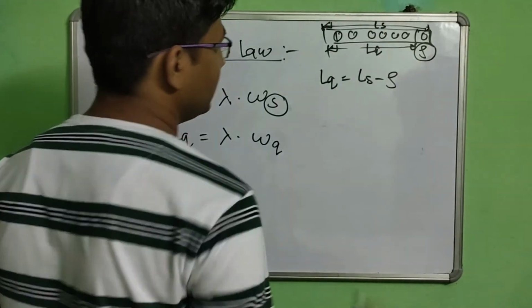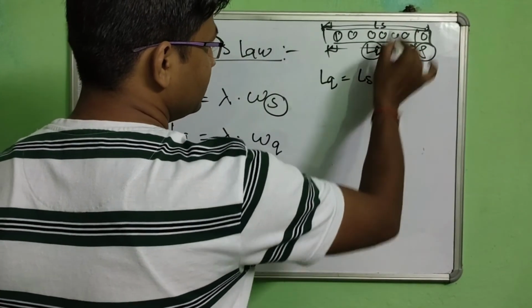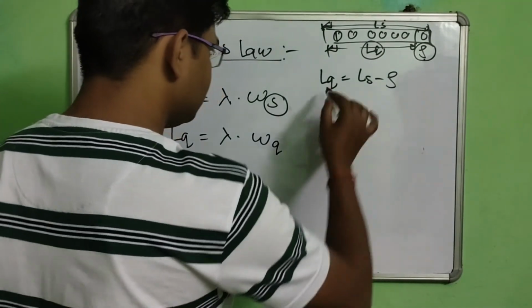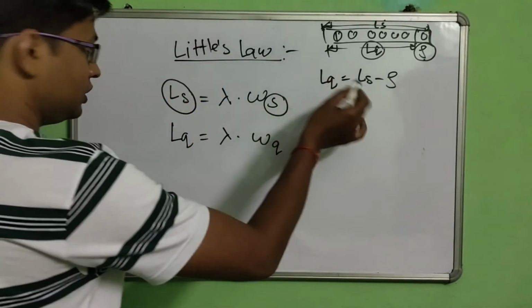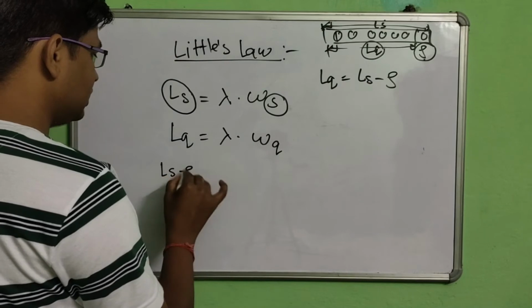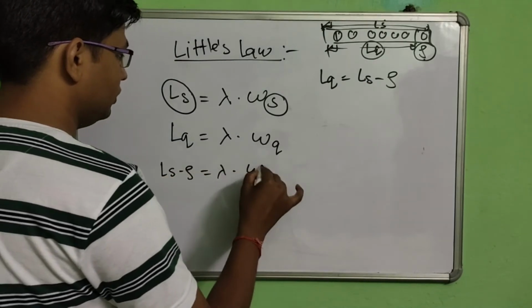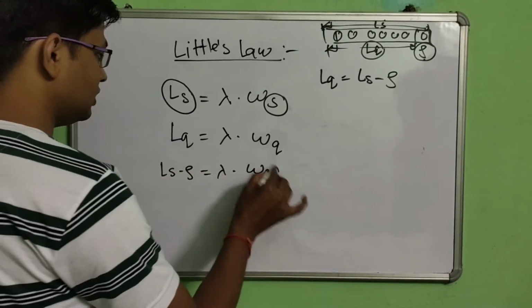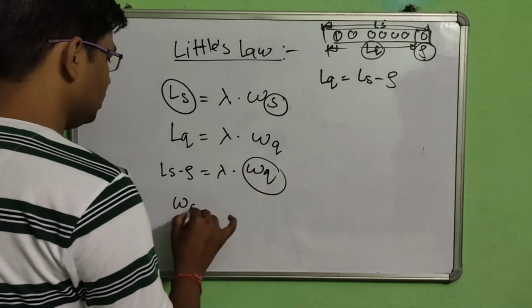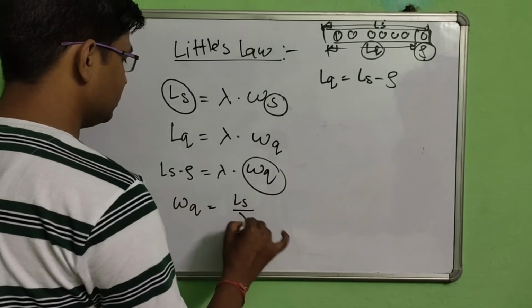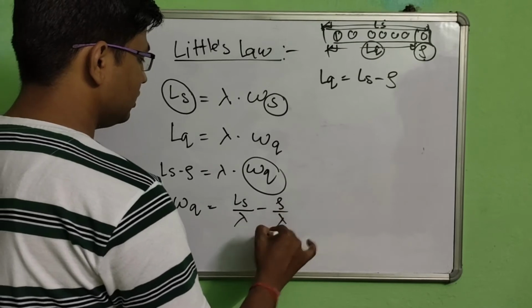You can easily say that LQ is equal to LS minus rho. Put this value here. LS minus rho is equal to lambda into WQ. So what is the formula for WQ? WQ is equal to LS minus rho upon lambda.